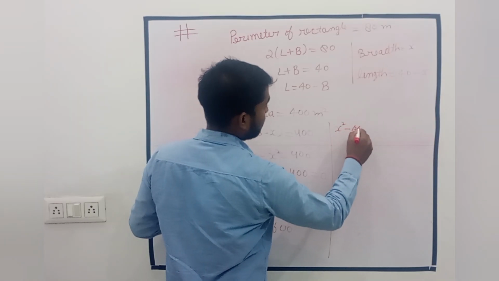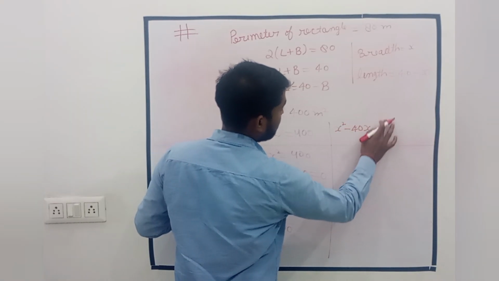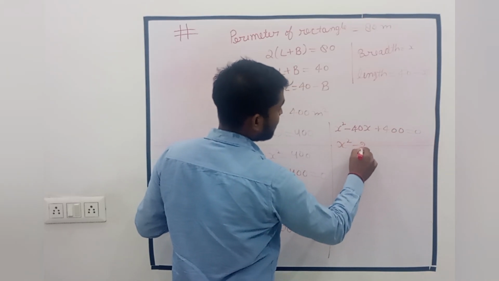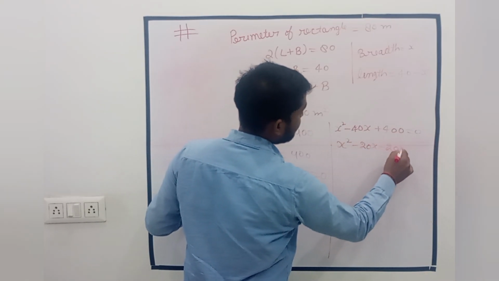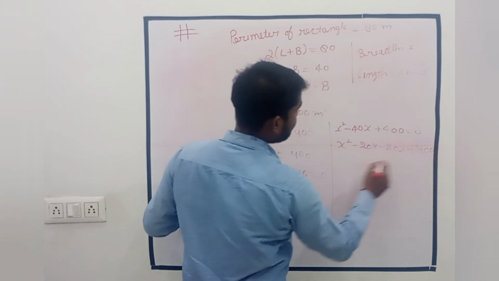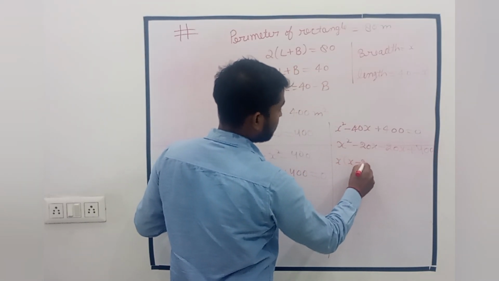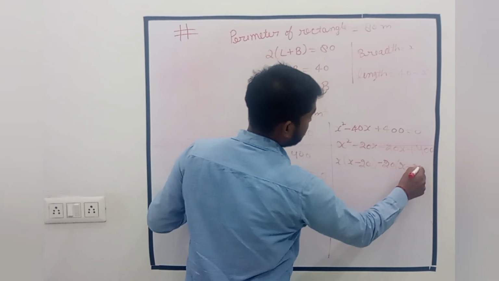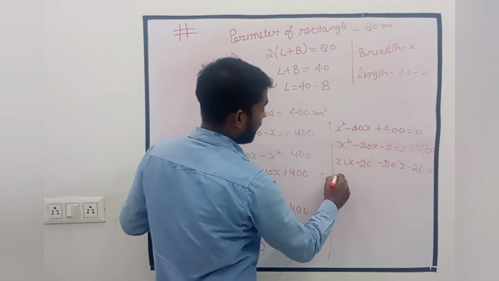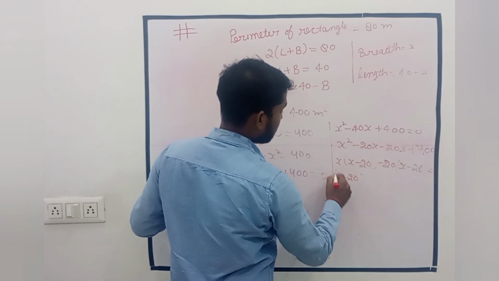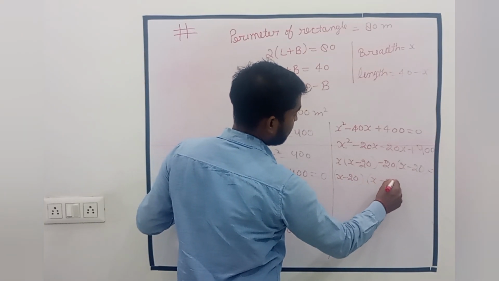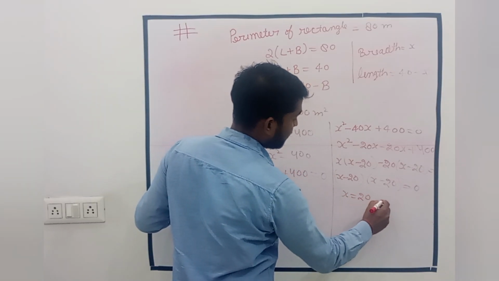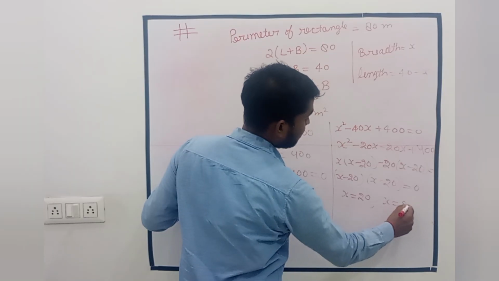This is x square minus 40x plus 400, and now for the roots of this, minus 20x minus 20x plus 400, and this x again from here, and this is x minus 20, both equal to 0, and from here x equal to 0, sorry 20, and here x equal to 20.